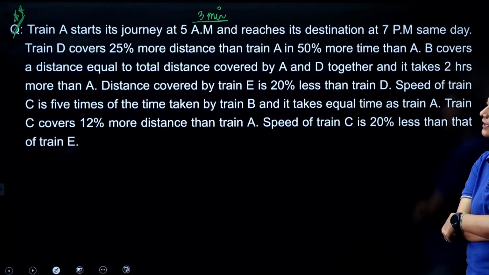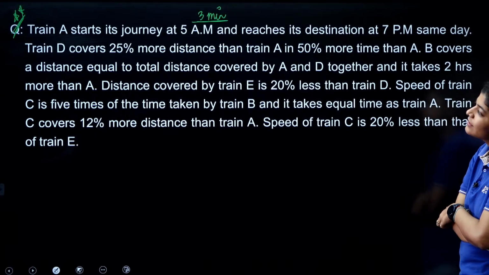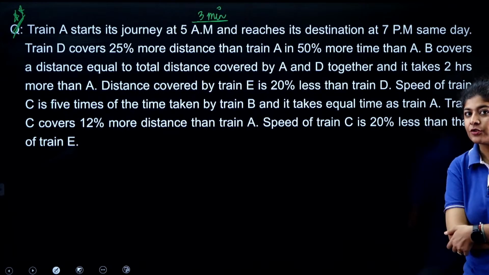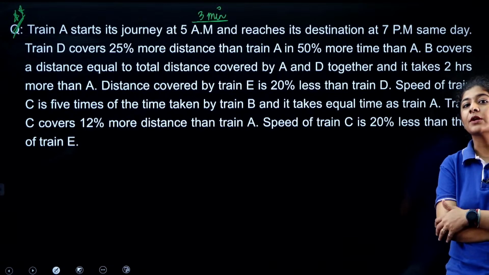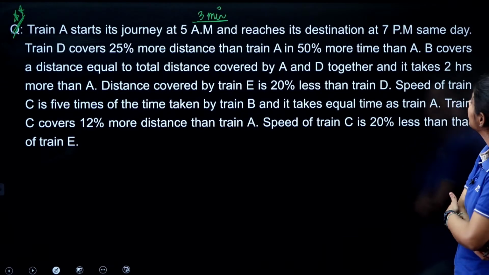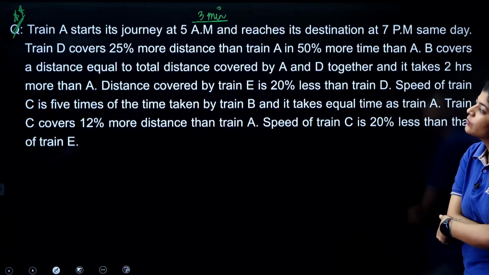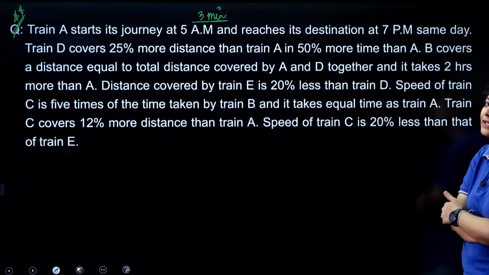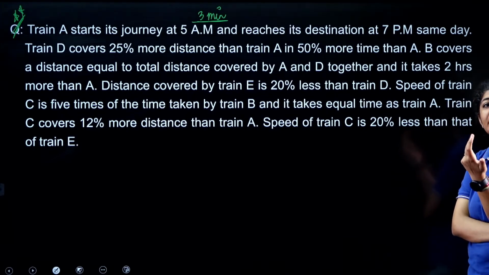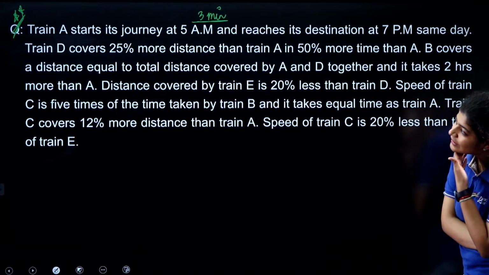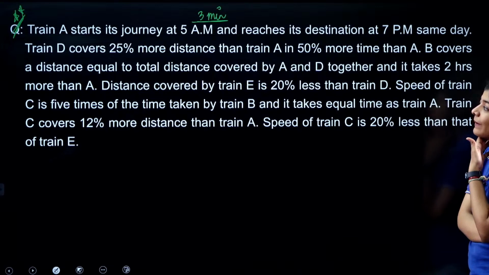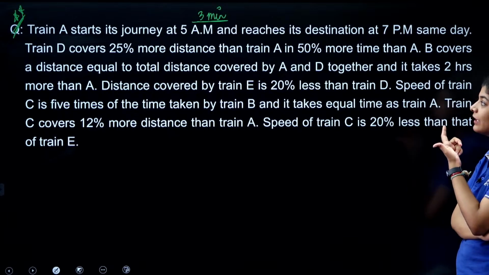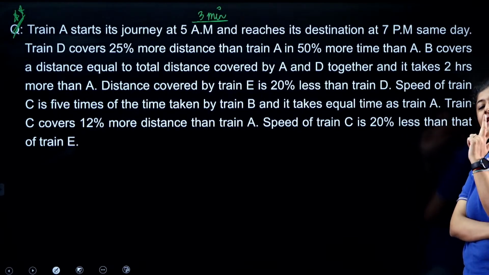Very simple. The question is saying that train A starts its journey at 5 AM and reaches the destination at 7 PM. So from this you can easily retrieve the time taken by train A. Next, train D covers 25% more distance than train A in 50% more time than A. Now you can easily retrieve the time taken by D also. B covers a distance equal to the distance covered by A and D together, and it takes 2 hours more than A. Now you can easily find the time for B as well.